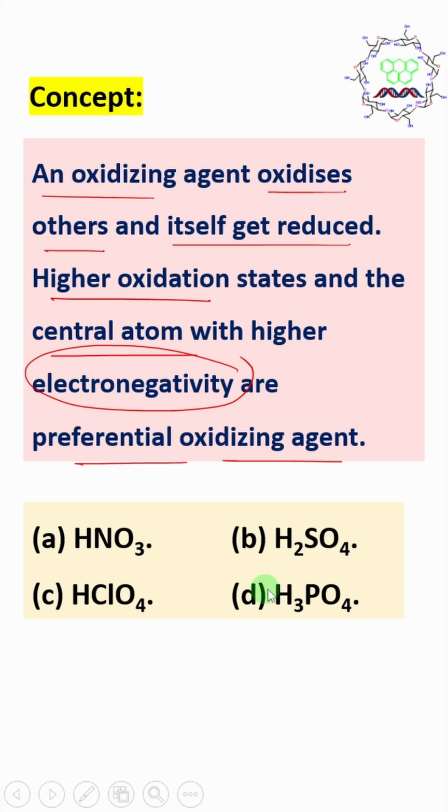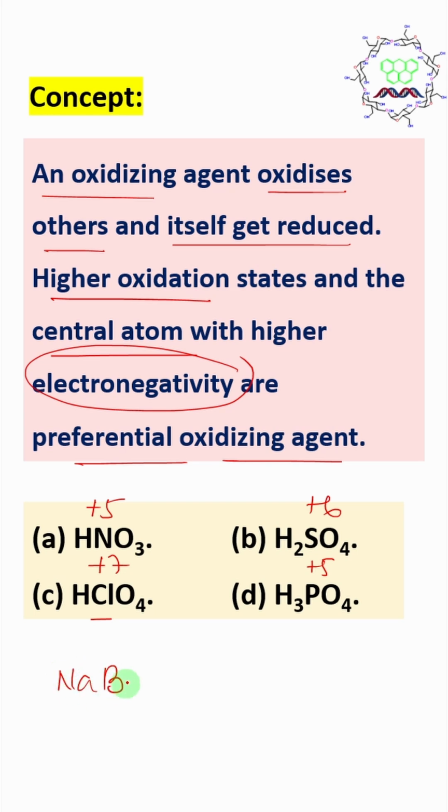Now, in order to understand the oxidizing behavior of these acids: nitrogen here is +5, sulfur here +6, chlorine +7, and phosphorus +5. Chlorine is a very highly electronegative atom with a +7 oxidation state, so a strong oxidizing agent undoubtedly. In sulfuric acid, sulfur is a significantly electronegative atom with a +6 oxidation state, the highest oxidation state, so yes, oxidizing. Remember, concentrated sulfuric acid is oxidizing, although dilute sulfuric acid is not.